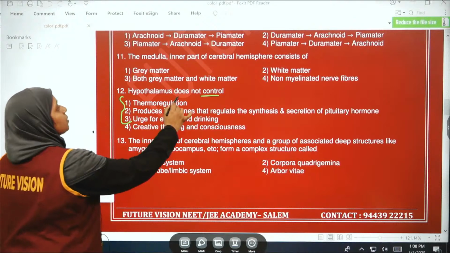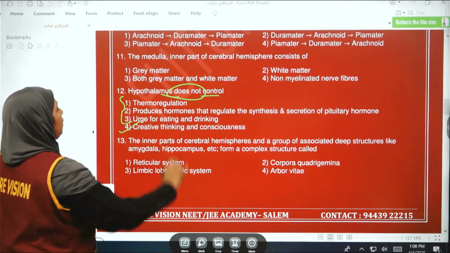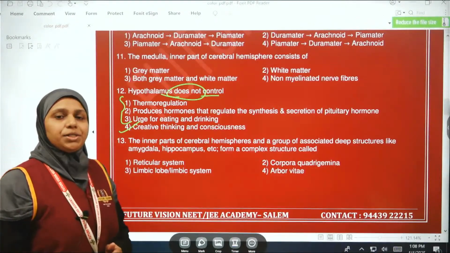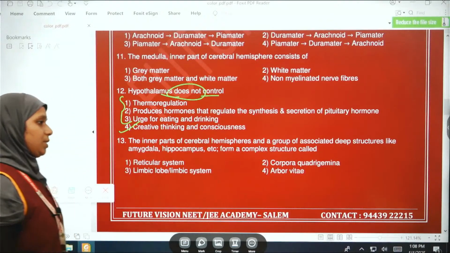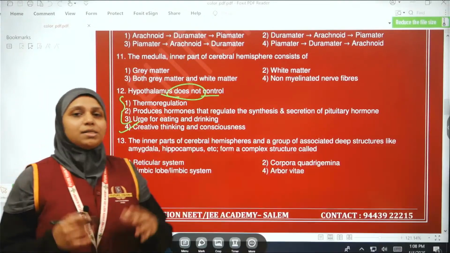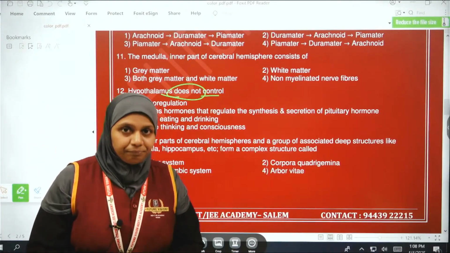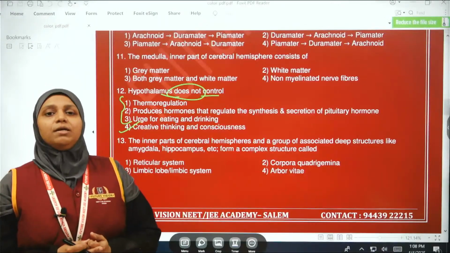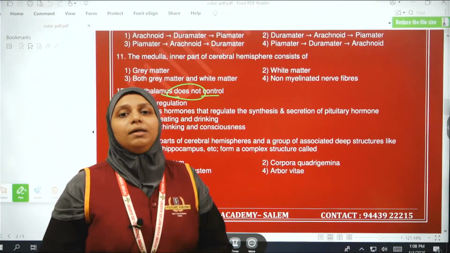So what does it not control? It does not control creative thinking and consciousness. So creative thinking and consciousness is not a function of the hypothalamus. Who controls thinking and all? The cerebrum.